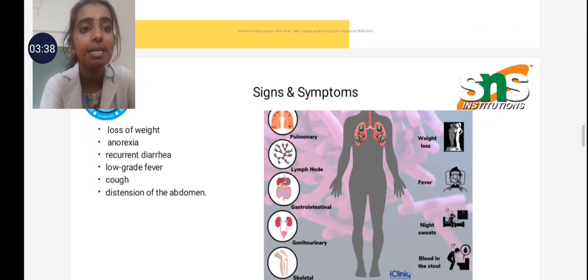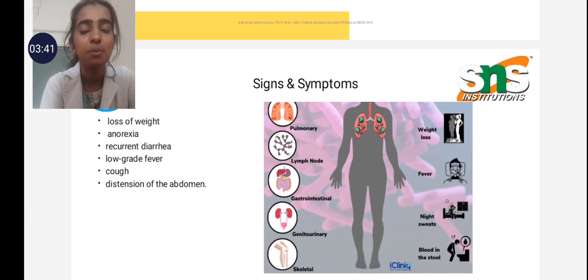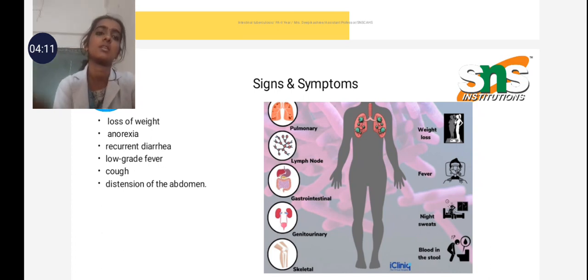And we are moving to the clinical features, that means signs and symptoms of the patients. In any type of TB, the patient suffers from severe weight loss and cough. These are the two main symptoms for any type of TB, whether pulmonary TB or lung TB, bone TB, or skin TB. So loss of weight, anorexia, recurrent diarrhea, low grade fever at evening time, cough, and distension of the stomach. These are the common symptoms.